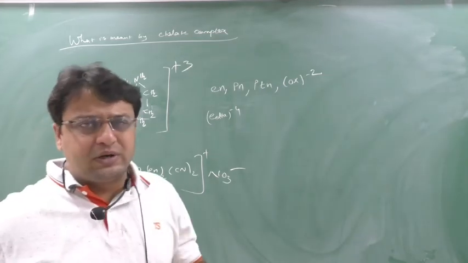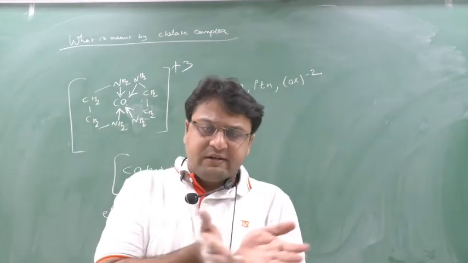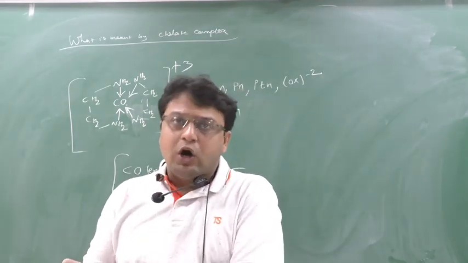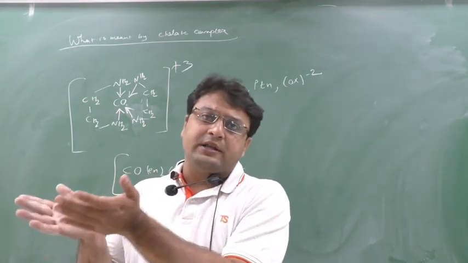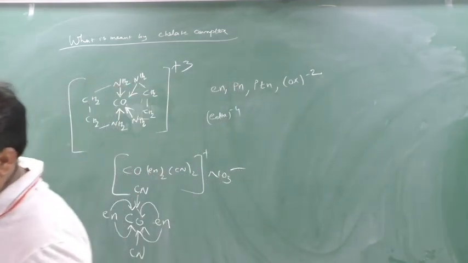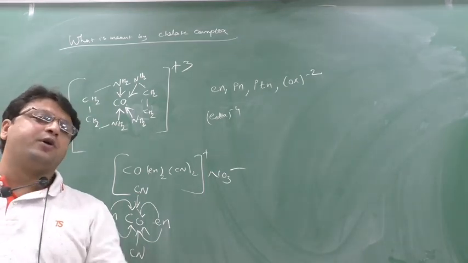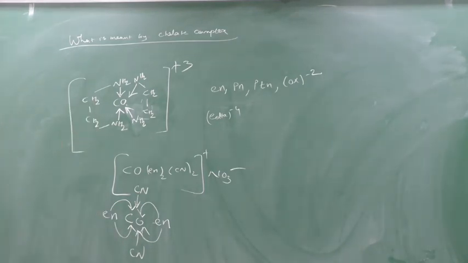So what is he trying to tell? The symmetry of the vacant orbital of the central metal atom and the symmetry of the electron pair donated by the ligand, those orbitals should be the same. The symmetry of the vacant orbital of the central metal atom and the symmetry of the orbitals of the ligand which have an electron pair should be similar. Clear? So these are the three important conditions for the formation of complex.